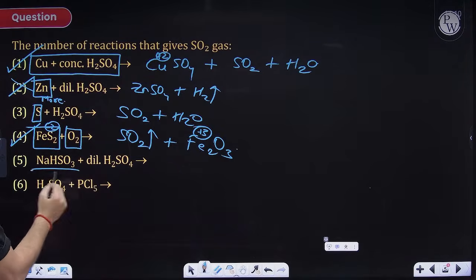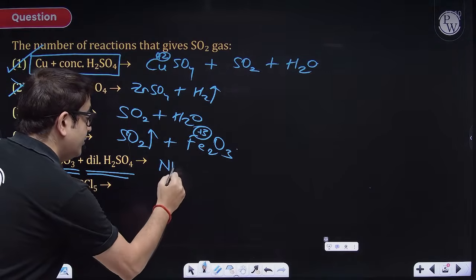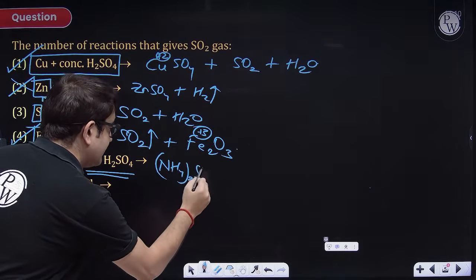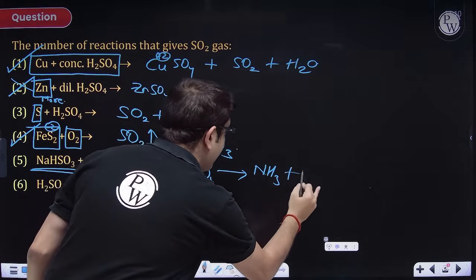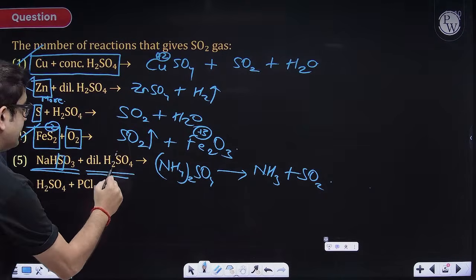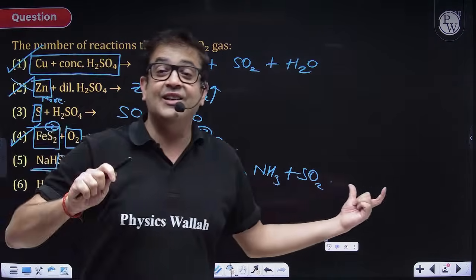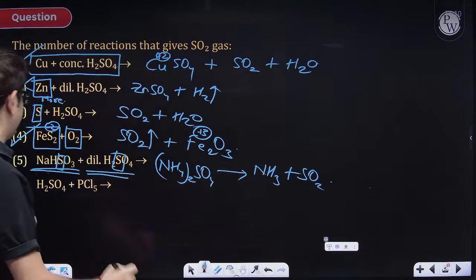Now, ammonium bisulfite, sir, this is ammonium bisulfite. That means first you will be getting ammonium sulfate as a salt. Yes, it can further decompose and form ammonia. But yes, sir, here also you will be getting SO2, because this sulfur and this sulfur will definitely create that sulfur which will be in its most stable oxidation state, which is rather generally the +4 state.